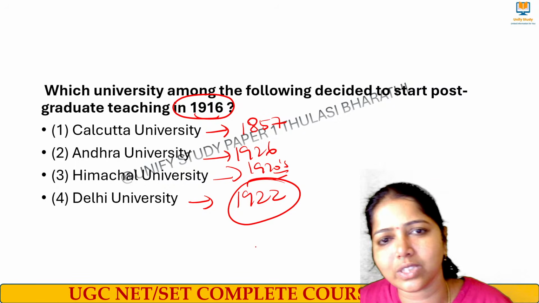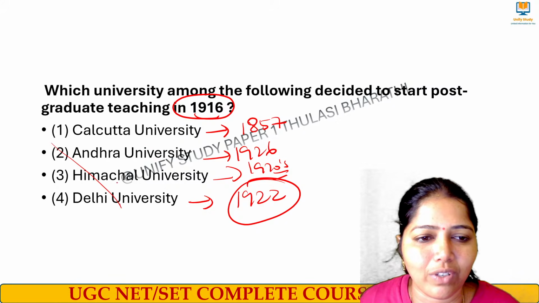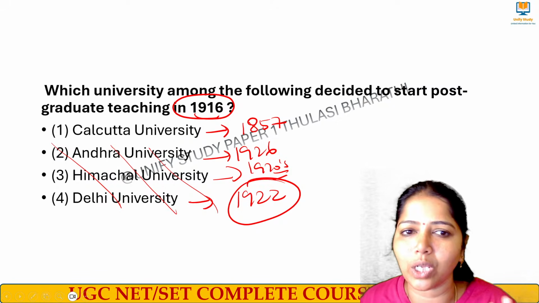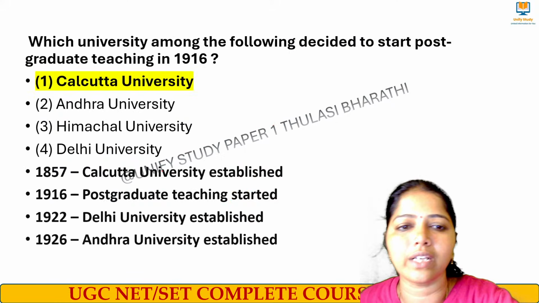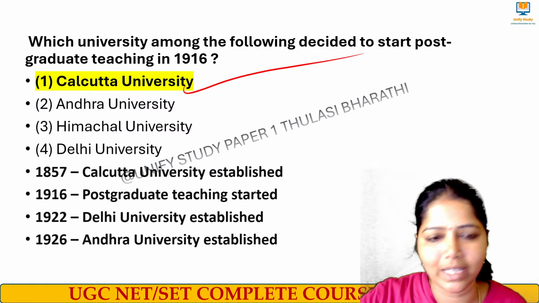So when you look into these years, they are asking about PG at 1916. So definitely these three will not come. That's all. Simple logic. Okay. So when I apply this logic, you can get the answer easily. Calcutta University is the right answer for this question. Great. Very good. Next one.